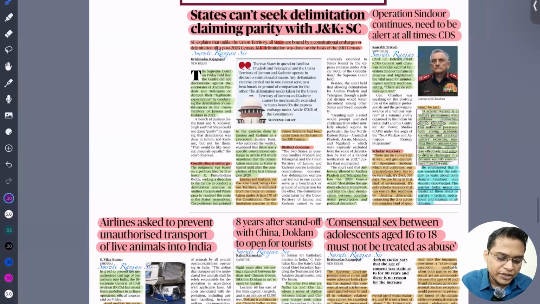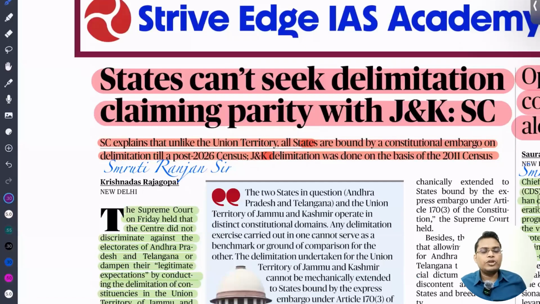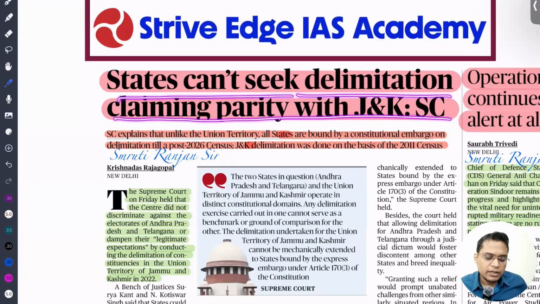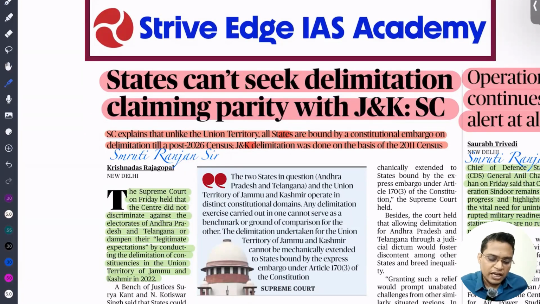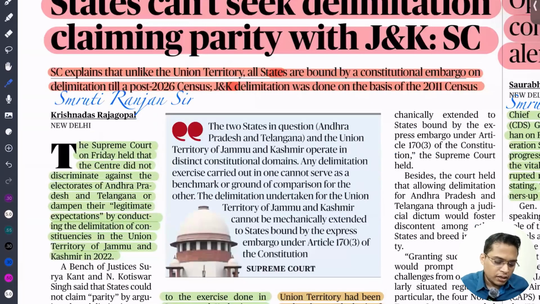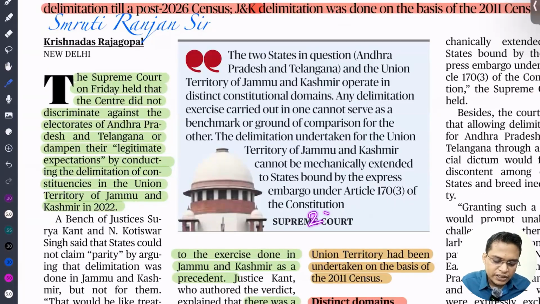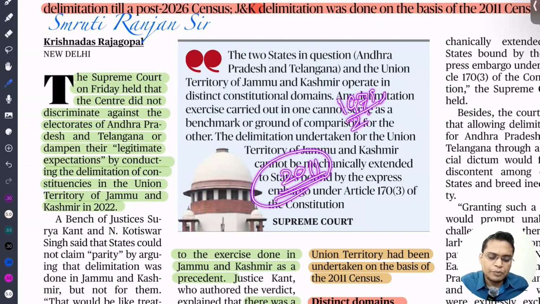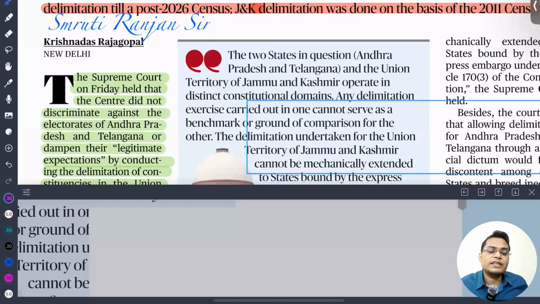State can't seek delimitation, claim parity with Jammu and Kashmir. So recently we have known that our delimitation exercise has been frozen, and after 2026 we can do the delimitation. But in case of a union territory there is no such restriction, so because of that only Jammu Kashmir has delimitation on the basis of the 2011 census, and the rest of India is on the basis of the 1971 census. So after 2026 we can see a removal of the restriction.